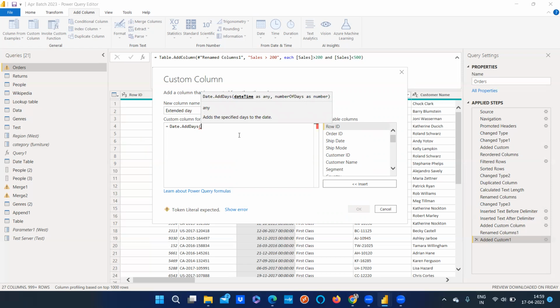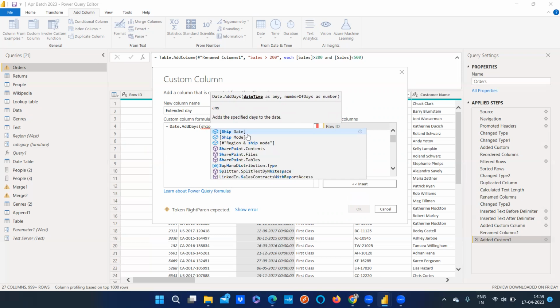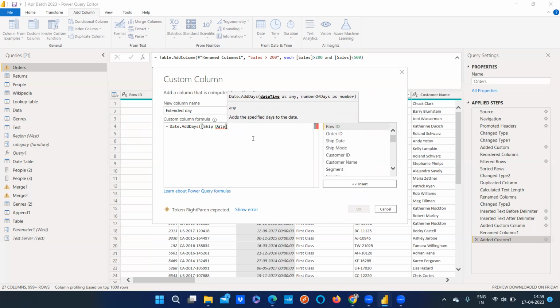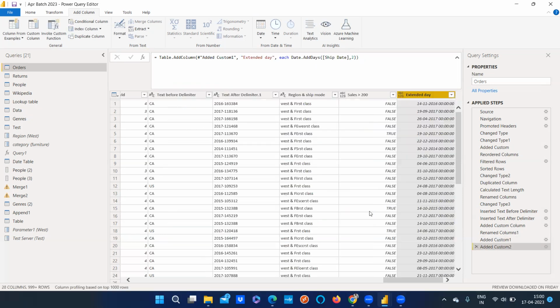Both values we can give. Here I am saying ship date, comma, 2 days I want to add. This will be my function, and it says no errors, so my calculation is correct. Now I'll click OK. Now you see a date got added in here, and it says 2 days got added.